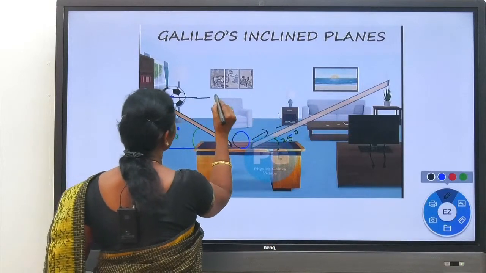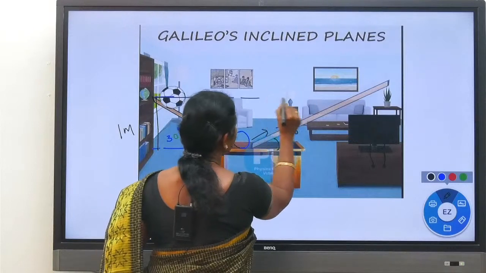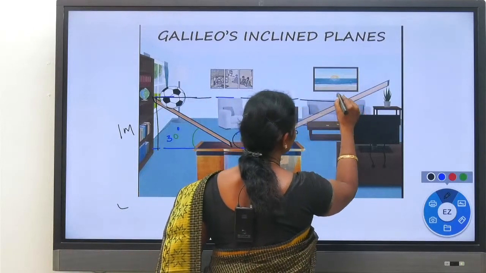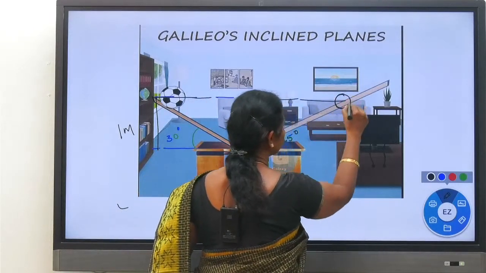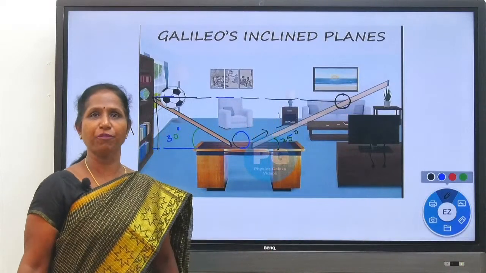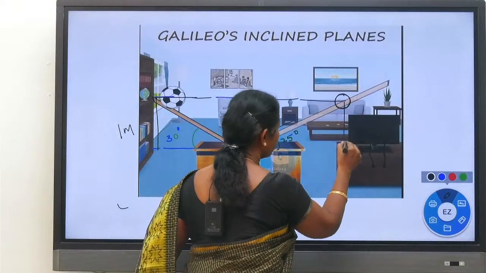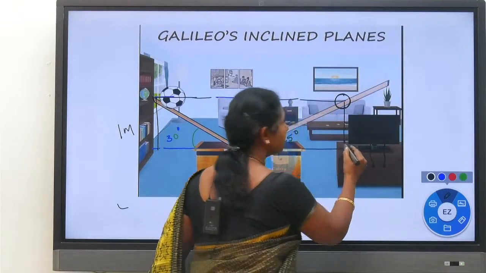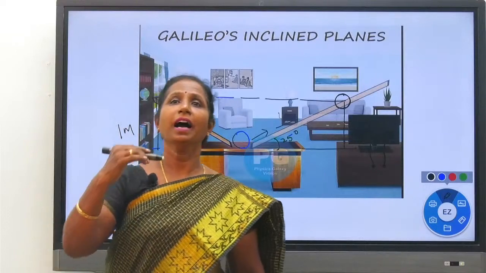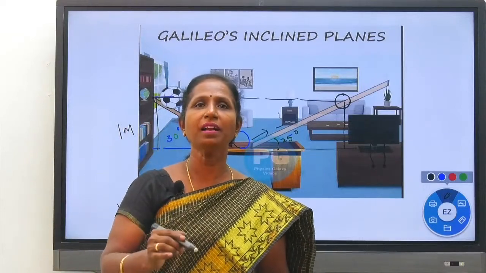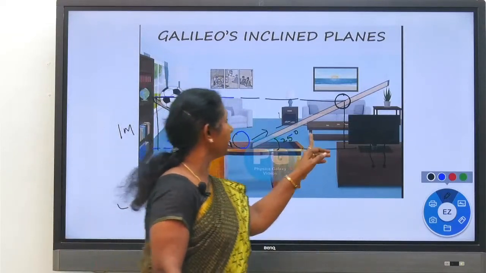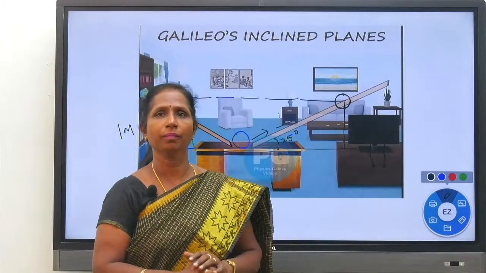So now also the ball is reaching the same height as before. In order to attempt to reach the same height, it has to travel an extra distance in the second inclined plane.